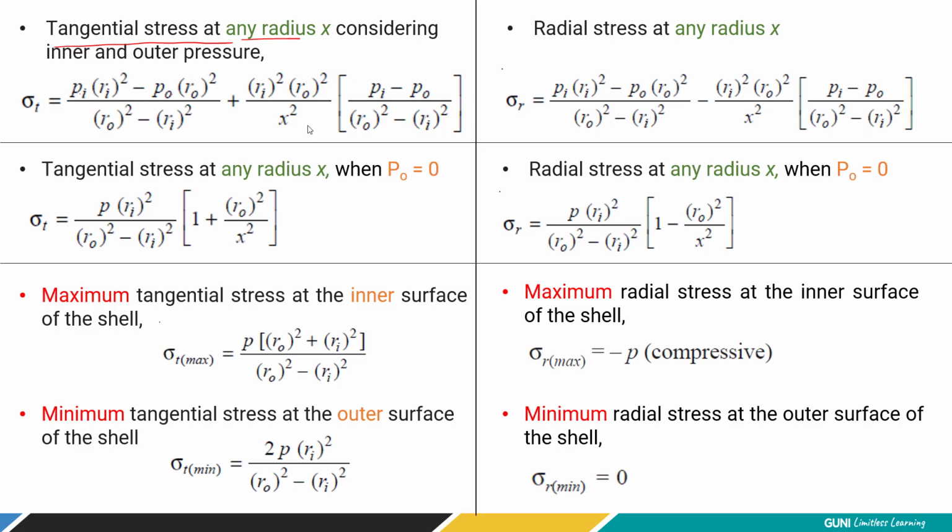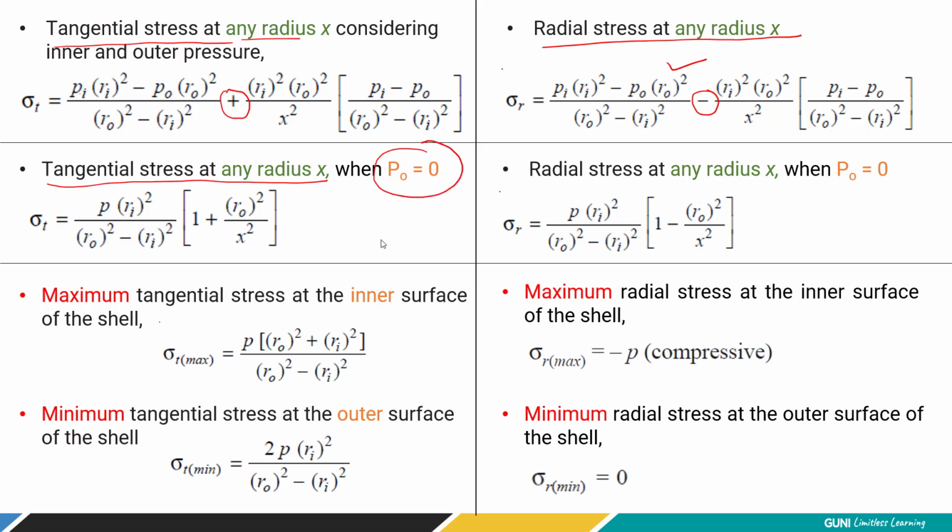If you observe very closely, it's simply a repetition of the two terms, that is pressure and the radius. Pressure at the inside section and pressure at outer section. Similarly, the radial stress at any radius x is given by these equations. The only difference is the sign of the arithmetic, that is plus minus, okay, and the rest of the things are almost similar, okay. Now, tangential stress at any radius x when outer pressure is not applied means it is zero.